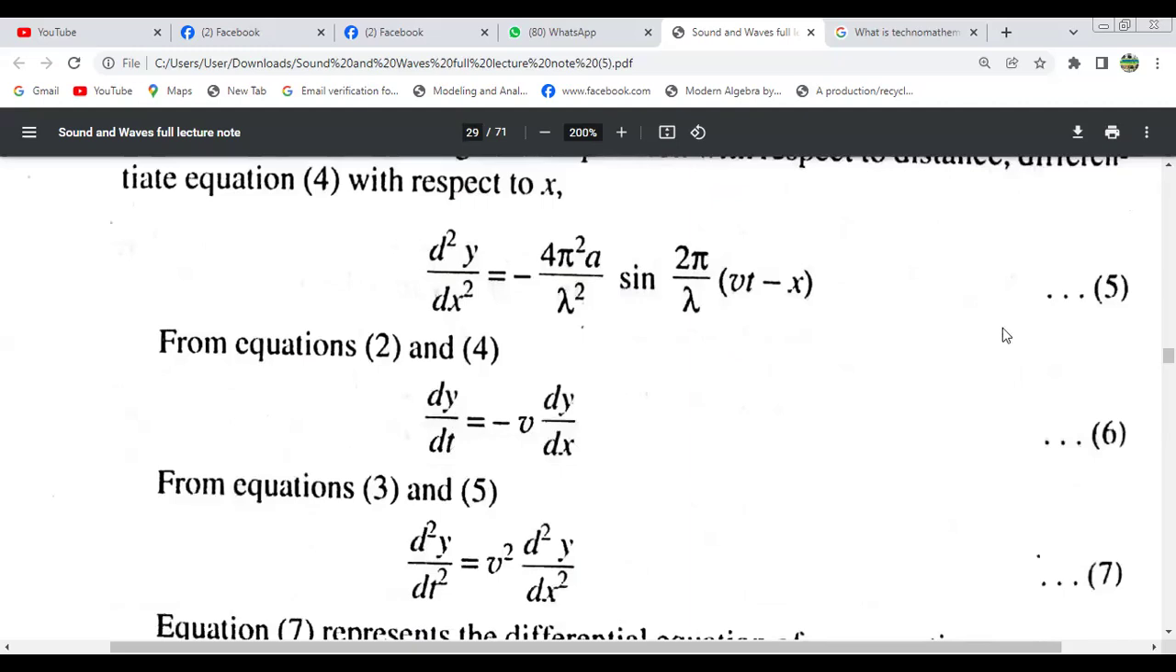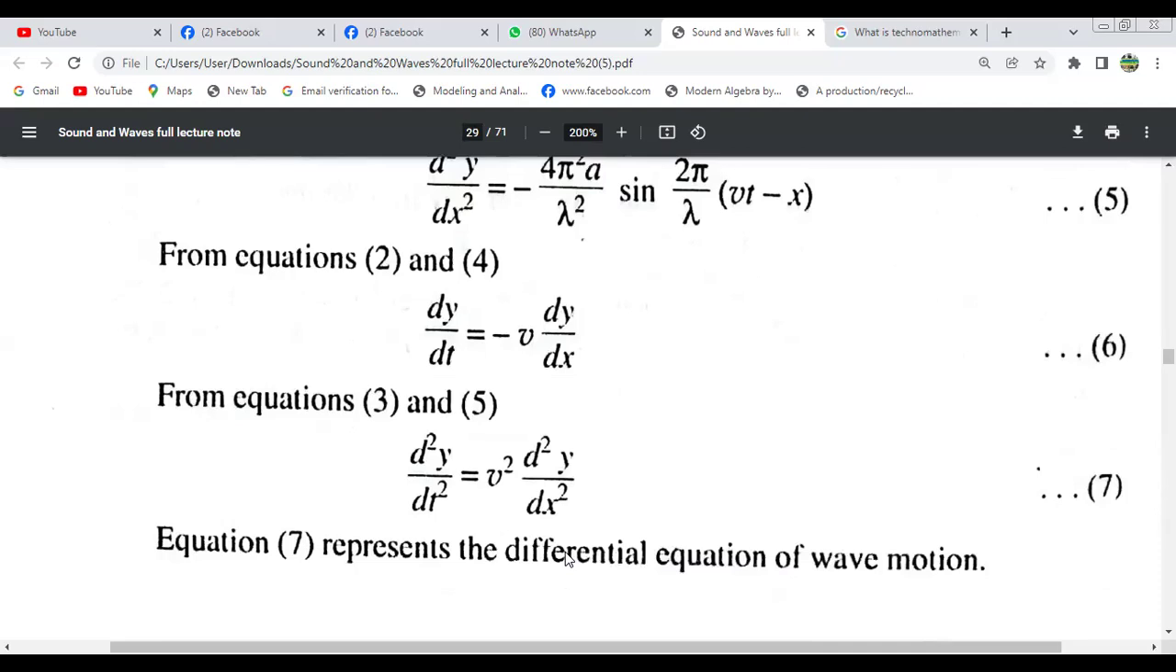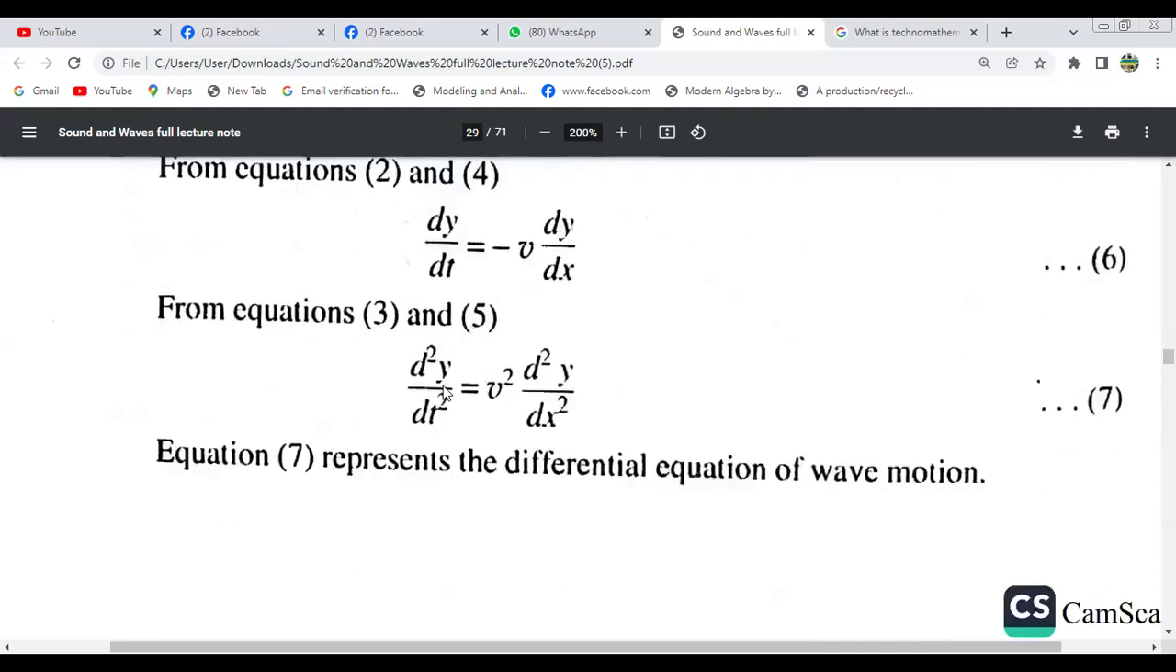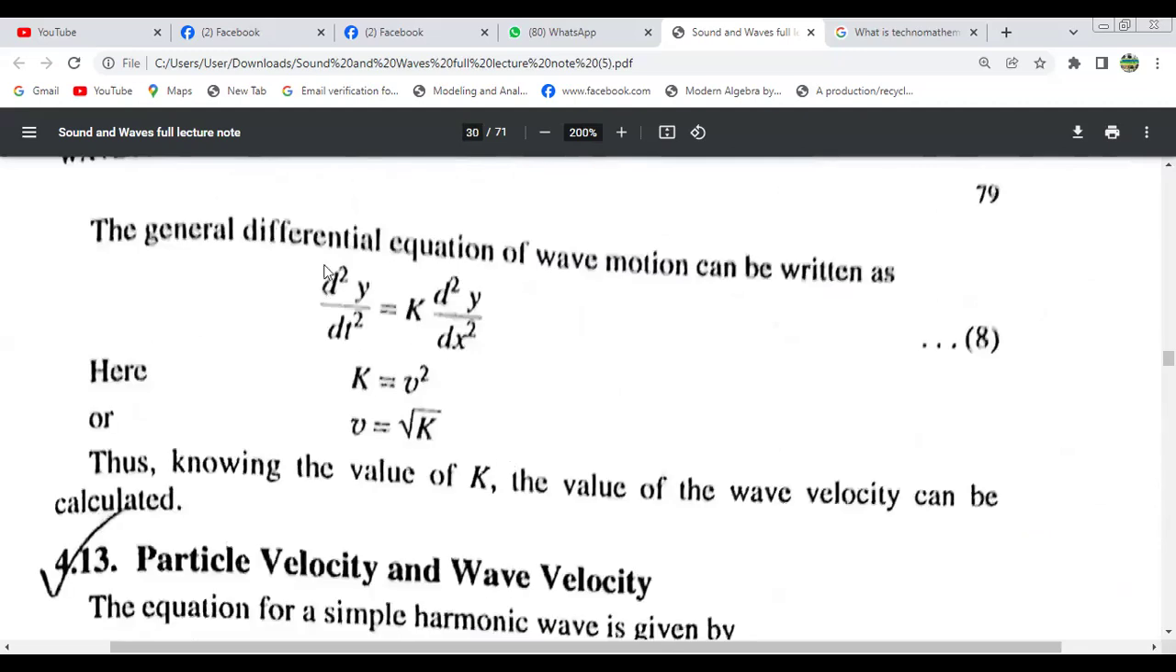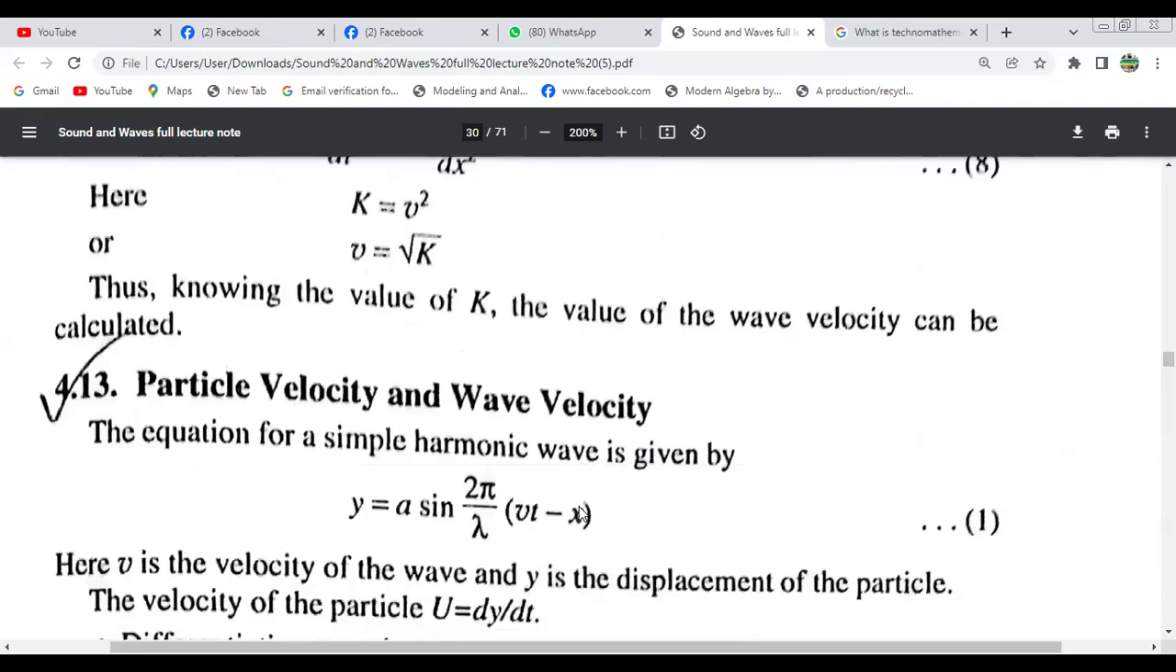From equations 3 and 5, we get d square y by dt square equals v square d square y by dx square. This equation represents the differential equation of wave motion. Now, the general differential equation of wave motion can be written as d square y by dt square equals k d square y by dx square. Here k equals v square and v is the root over k. Knowing the value of k, the value of the wave velocity can be calculated.